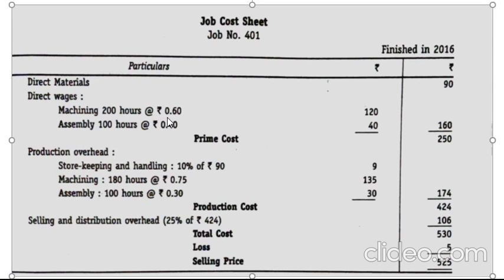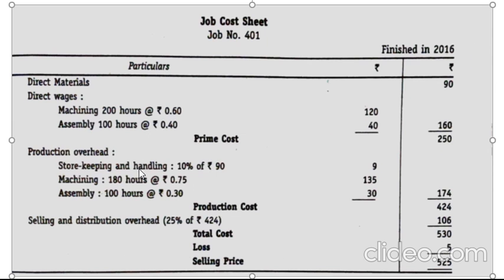Your direct materials will remain same, your direct wages also, till your prime cost it remains same as per your prior 2016 cost sheet. So direct material 90, direct wages based on the number of hours and per hour rate, which is 120 plus 40 will give you 160. Till your prime cost it remains same, which is 250.